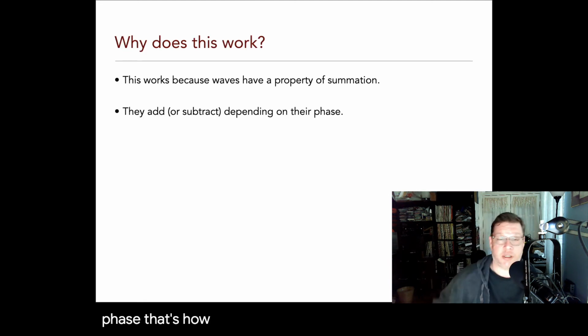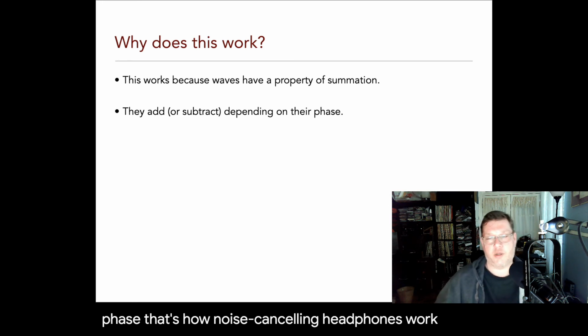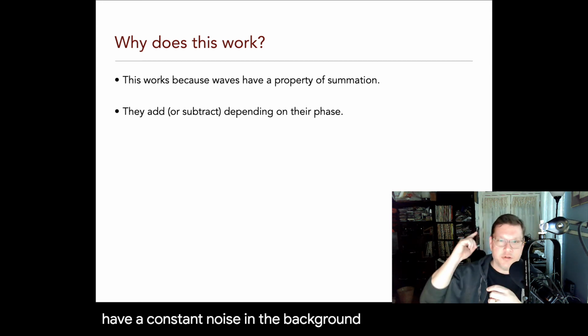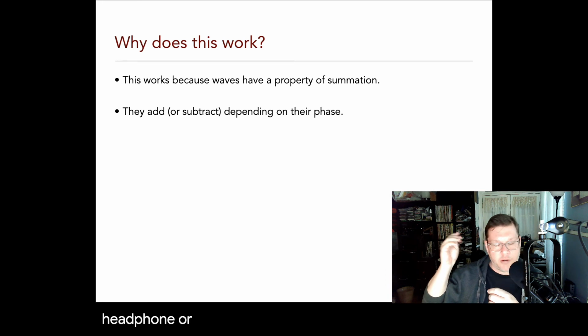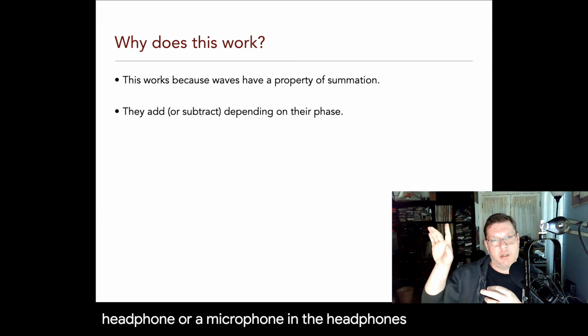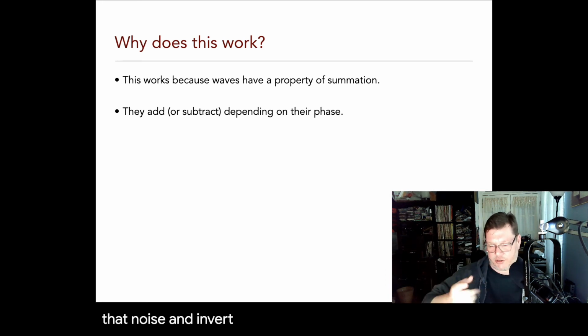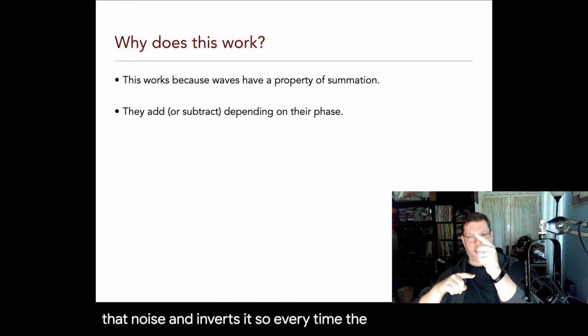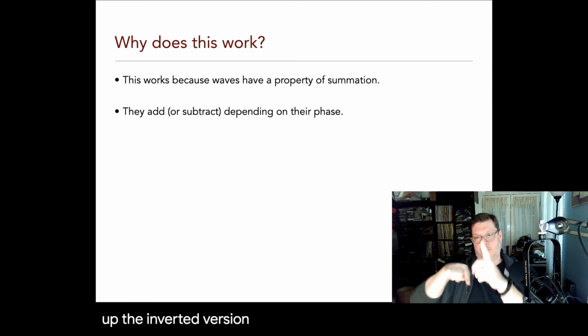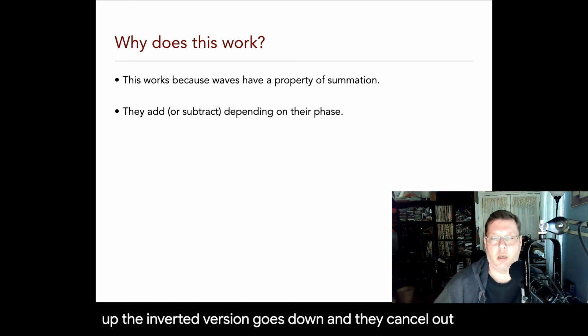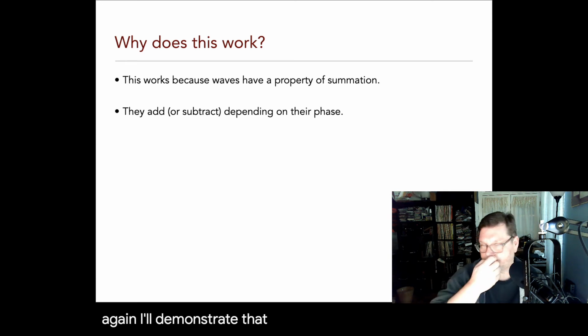That's how noise-canceling headphones work. If you have a constant noise in the background, there's a microphone in the headphones, and it takes that noise and inverts it. So every time the noise goes up, the inverted version goes down and they cancel out. Again, I'll demonstrate that in the next video.